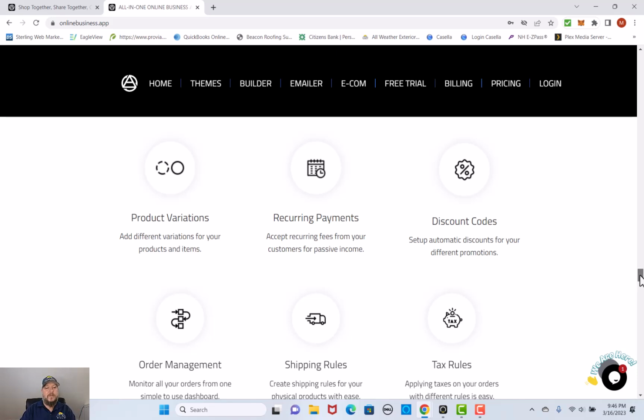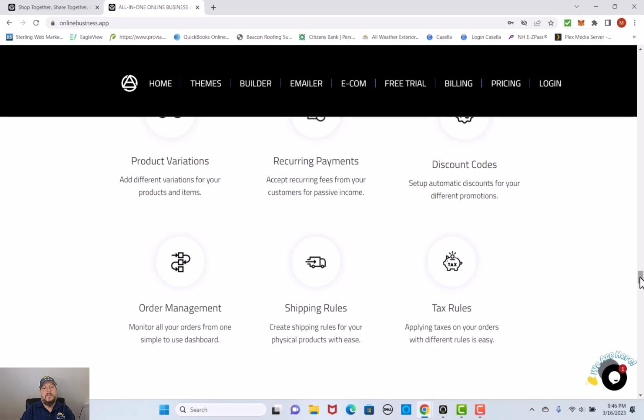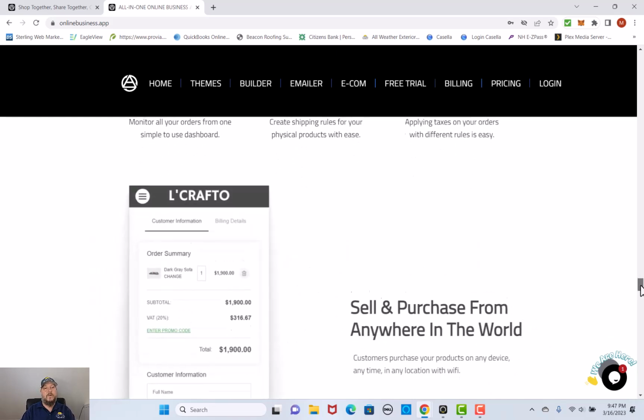Also order management, so you can monitor all of your orders just from the dashboard. You can also create shipping rules saying, this ships within X amount of time. So you can make it a lot easier for your physical products too. And it applies taxes on your orders with different rules, which is very easy to use. That way, everything is all done in one for you.